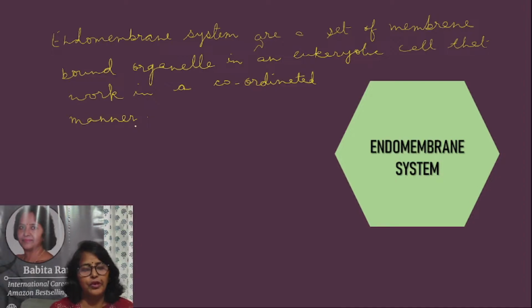And what are the four organelles which constitute this endomembrane system?